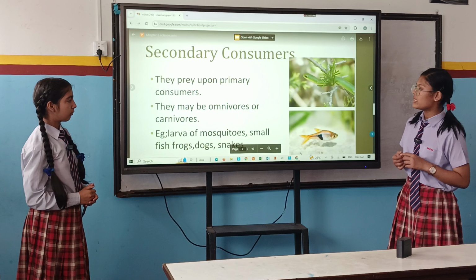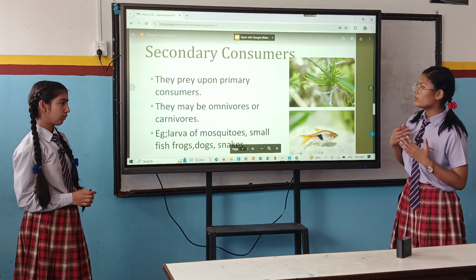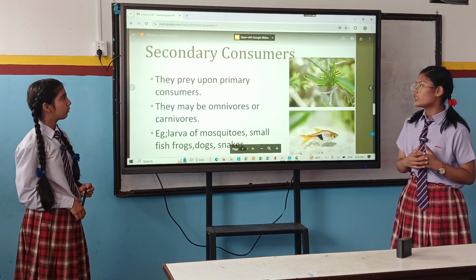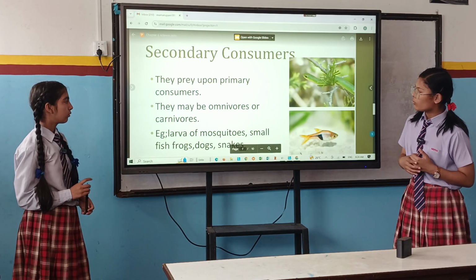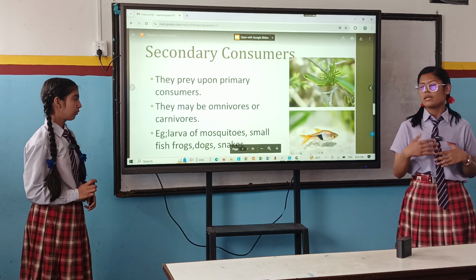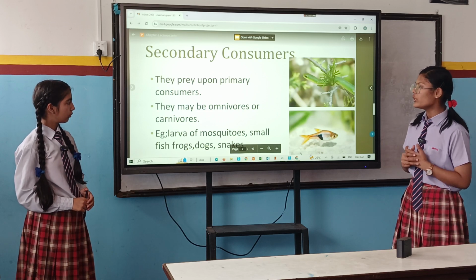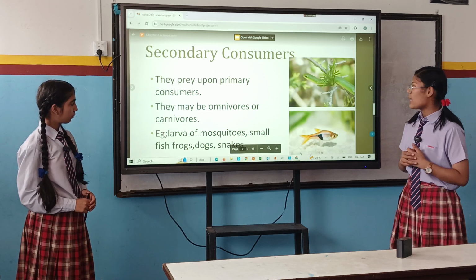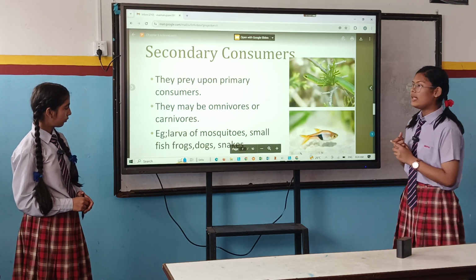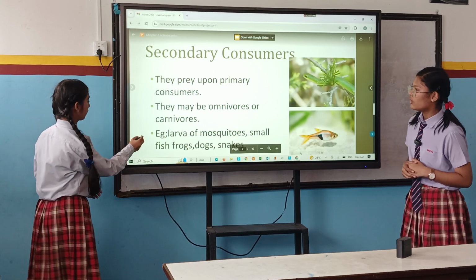Secondary consumers means those animals which mainly depend upon other animals, primary consumers, for their food, or green plants. Omnivorous animals depend upon both plants and animals, while carnivorous animals depend upon other primary consumers for their food. Some examples can be snakes in carnivorous, while omnivorous can be bears and us humans.